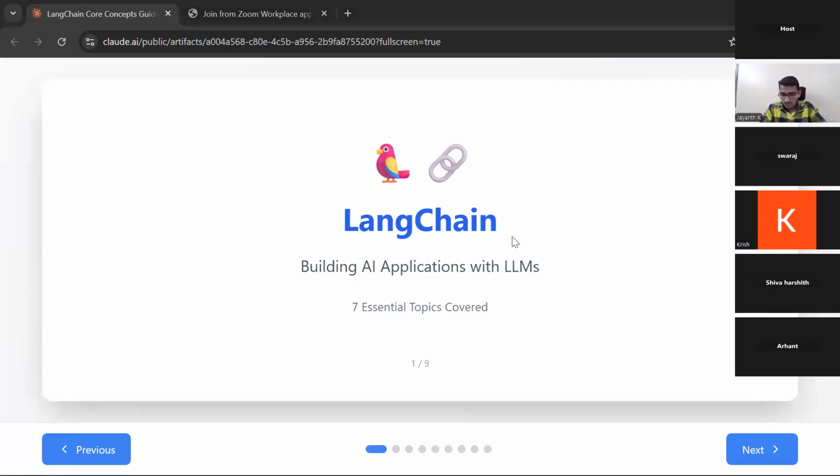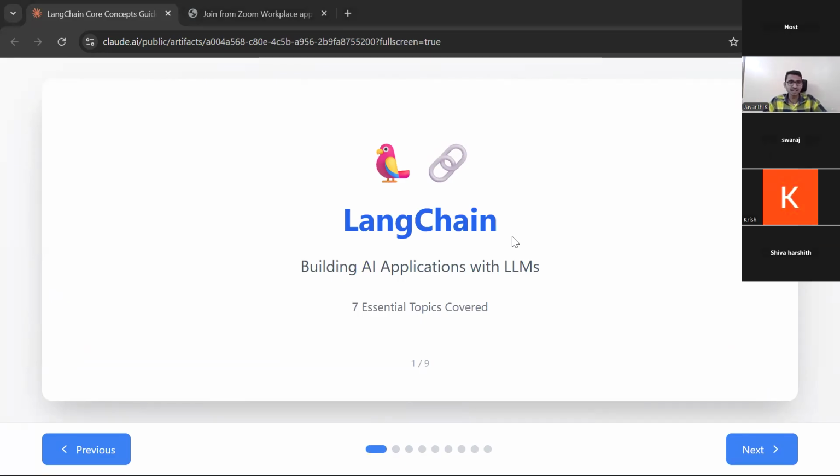Now we are going to see the framework Langchain, right? Now you might be wondering why Langchain only. See, what is Langchain? It's all written here clearly. It's for building AI applications with LLMs. Let's say you want to build any application with a GPT model, or a Claude model from Anthropic, or a Llama model from Facebook, or any large language model.